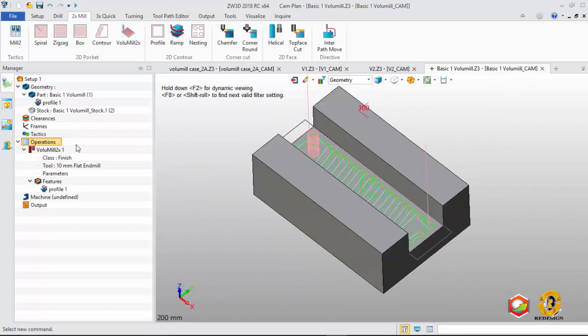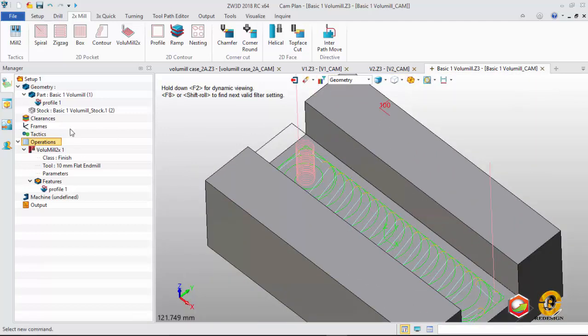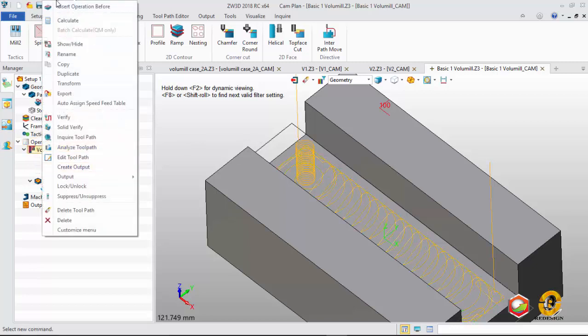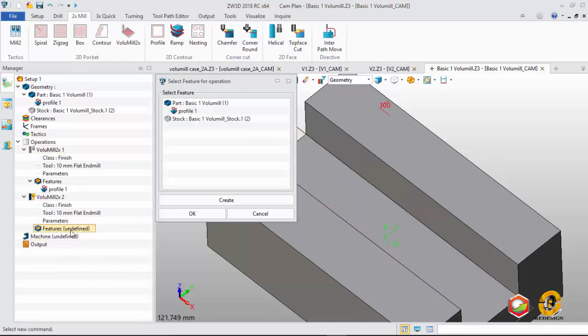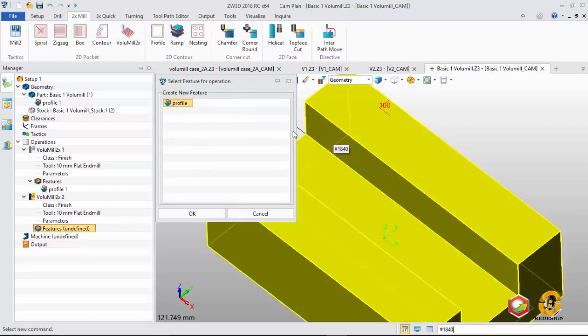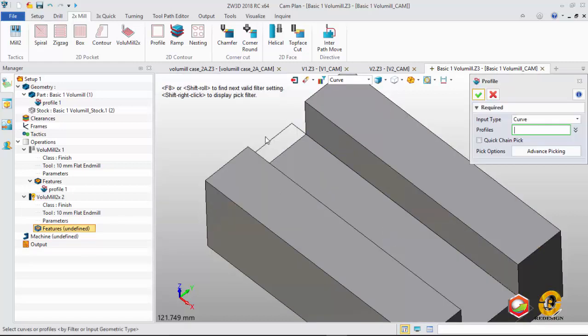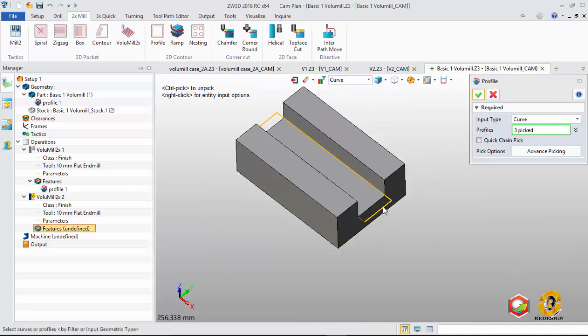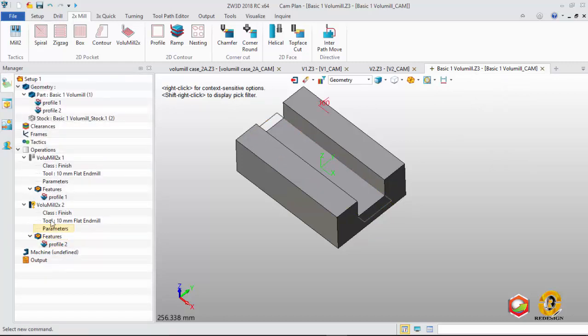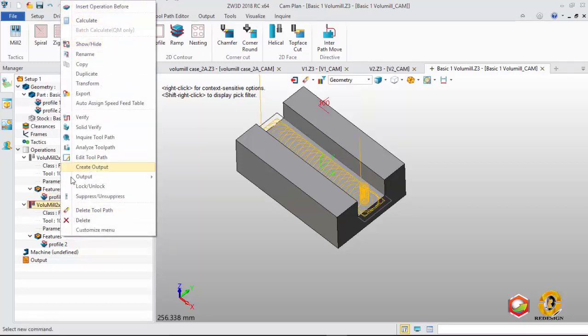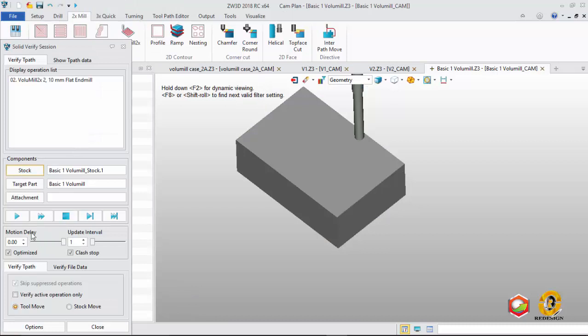So we must create this profile. I only duplicate this one, and then I remove this profile from the feature. I change it again using a new profile, like this and this and this one. Type up. Calculate again, and solid verify. Okay, we start.